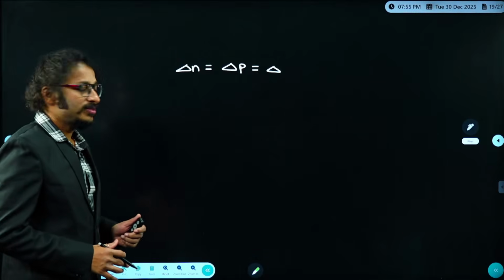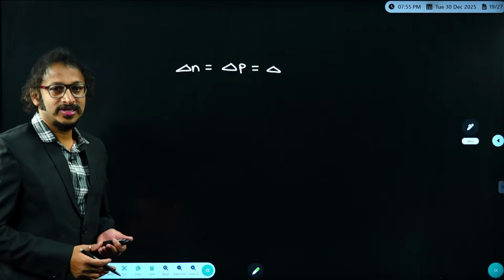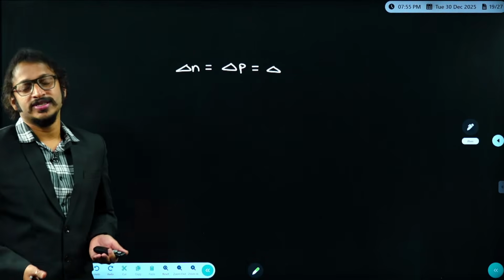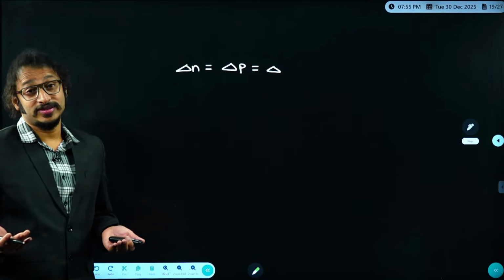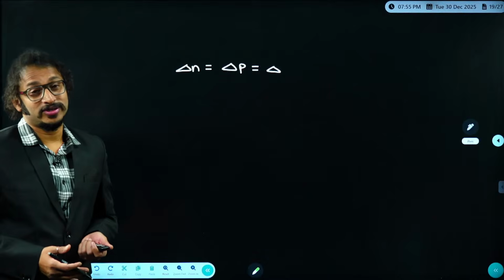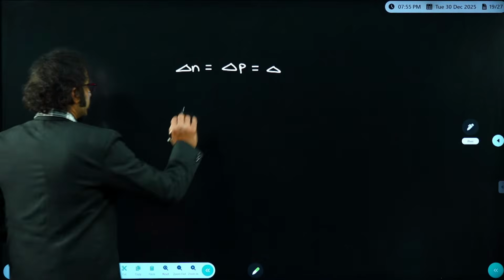This excess concentration may be due to the forward bias or reverse bias. This excess concentration may be because of the quasi-equilibrium. This excess concentration may be because of light, generation of electron-hole pairs due to light, and so on. Am I right? Now let me know, dear students.